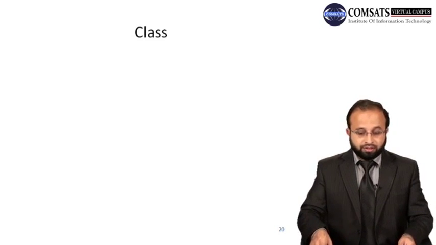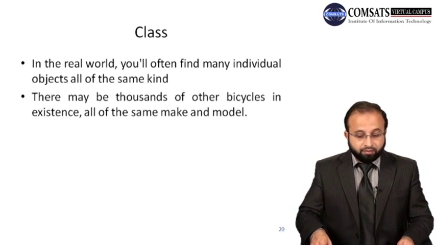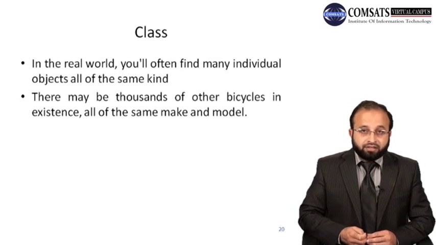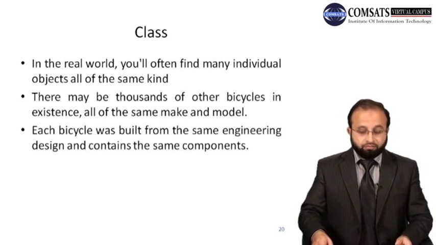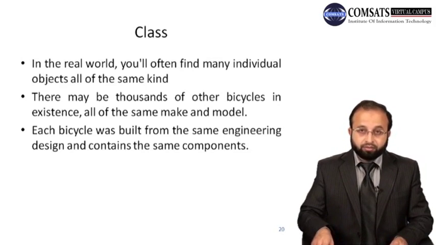Let's see in detail what a class is. In the real world you will often find many individual objects, all of the same kind. For example, there may be thousands of bicycles in existence, all of the same make and model. There could be hundreds of cars, all of the same model and make, right? Each bicycle or each car was built from the same engineering design and contains the same components.